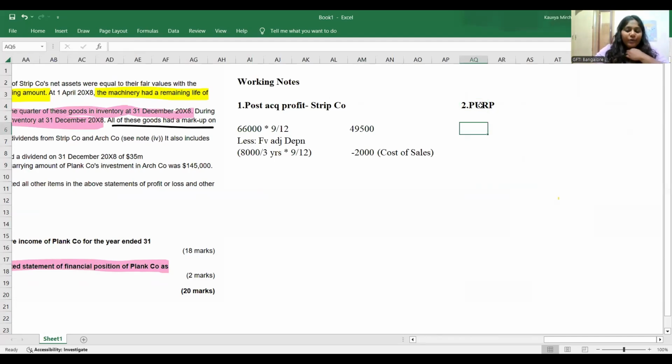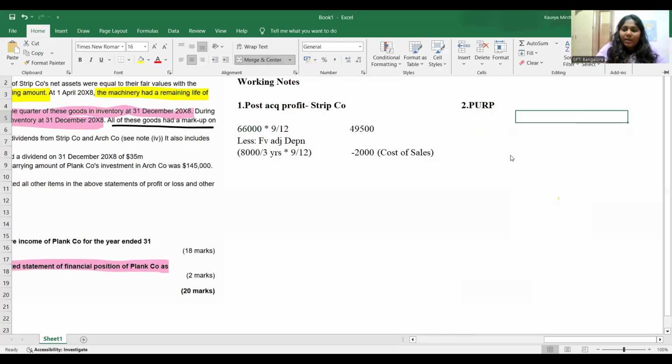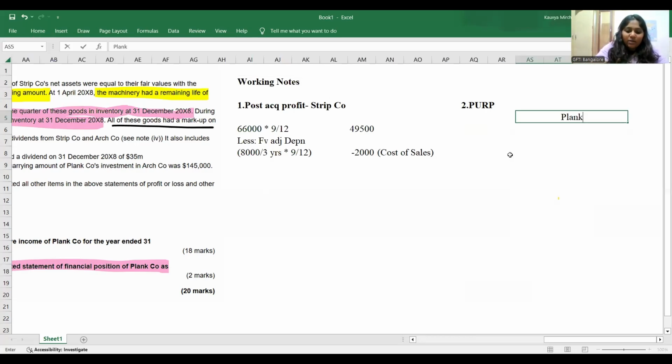So what are we going to do here? Now you need to understand the common person is Plank company, who sold goods to two different companies. Plank company is the ultimate seller. So you can expect PERP has to be reduced from where? PERP has to be reduced from which working note, guys? Parent company is the seller. Where do you think I'll reduce PERP from?